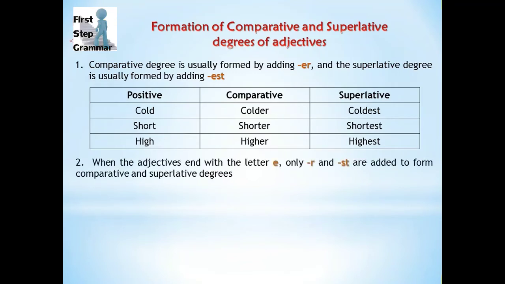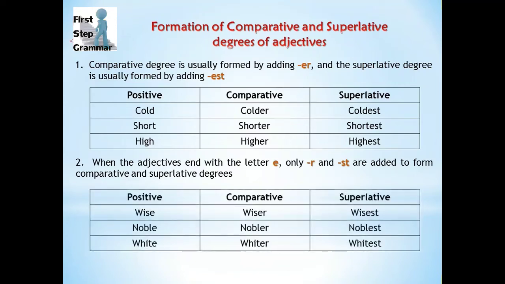Second is when the adjectives end with the letter e, only "r" and "st" are added to form comparative and superlative degrees. Here we are not adding "er" or "est." Let's see the example. The first word is wise. So we have added only "r" and "st" to show comparative and superlative degree. In the same way other words are noble, nobler, noblest; white, whiter, whitest.